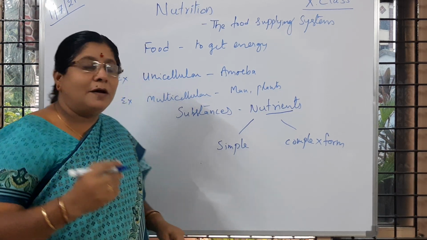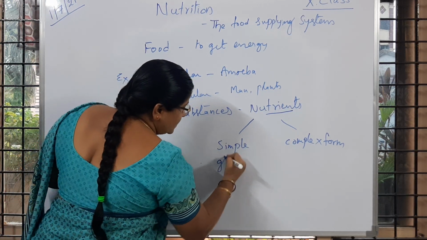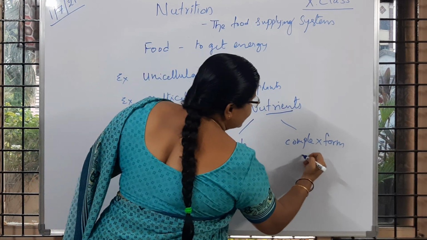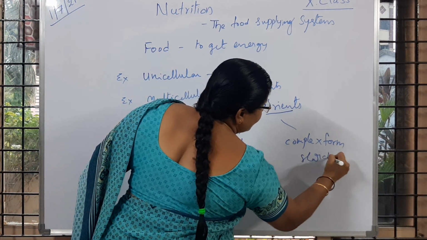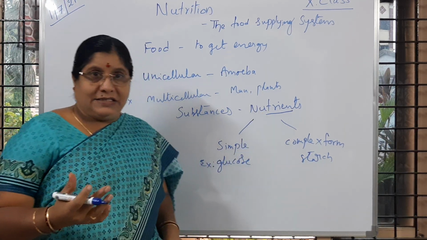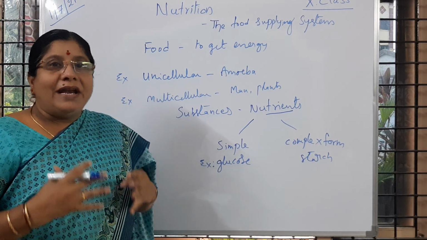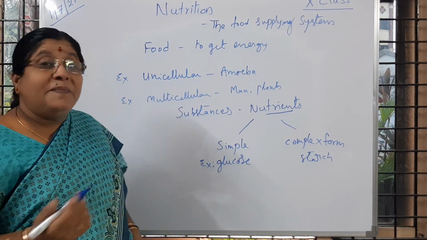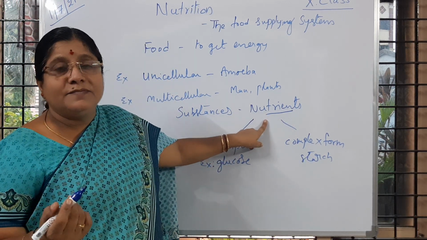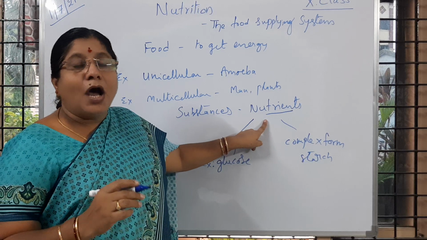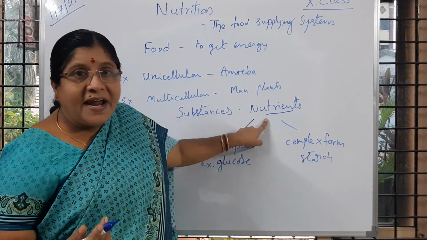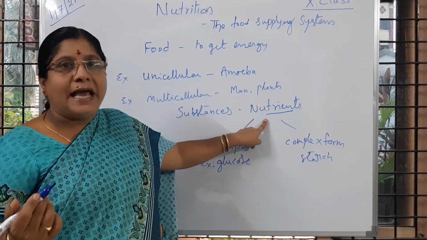For simple form, you can take glucose as an example. For complex form, you can take starch. Is it clear to you? These nutrients are needed for all living organisms. In the previous class you learned how the organisms make use of these nutrients, how they are produced or prepared, and how they are made available to the living organisms.